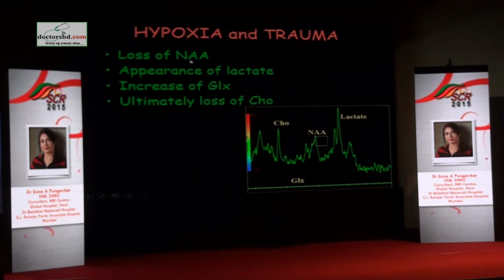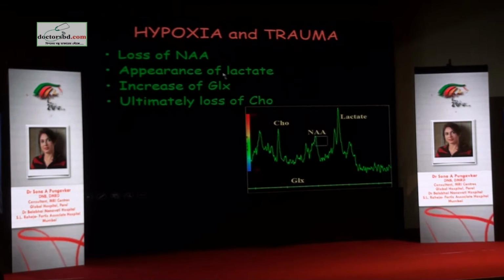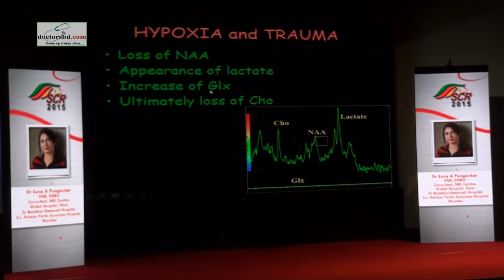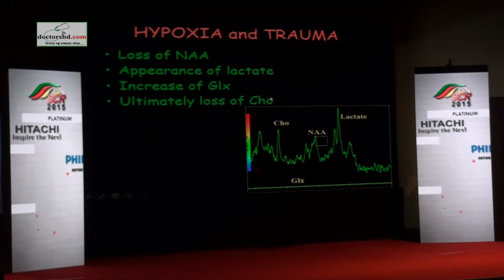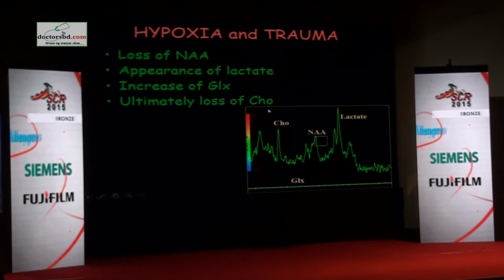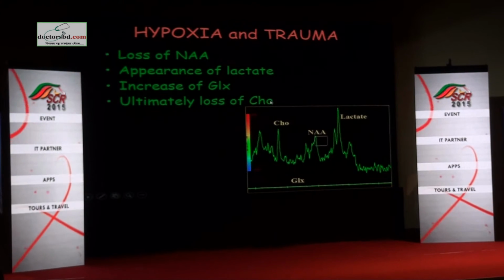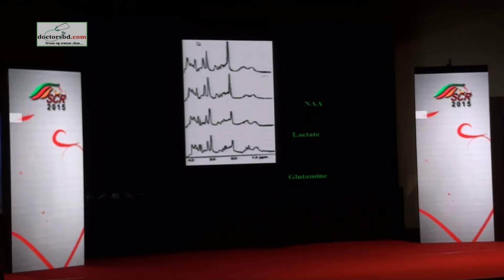There is a pattern in which there is reduction of NAA. Lactate starts appearing. This is when you start doing serial MR spectroscopy. You will have an increase in glutamate complexes and ultimately loss of creatine. The worst affliction that can happen because of hypoxia or trauma is complete loss of creatine.